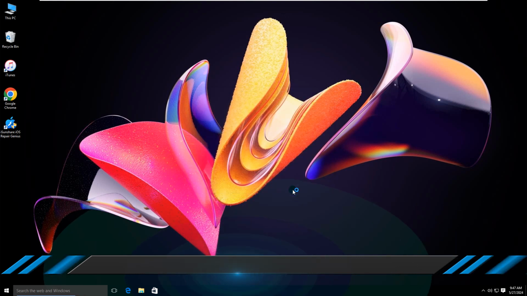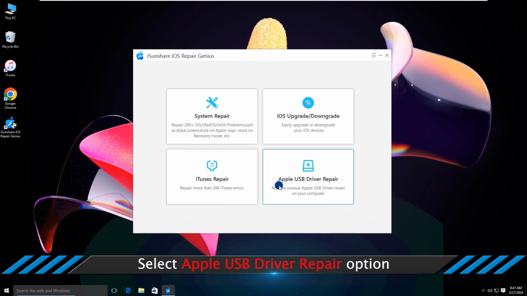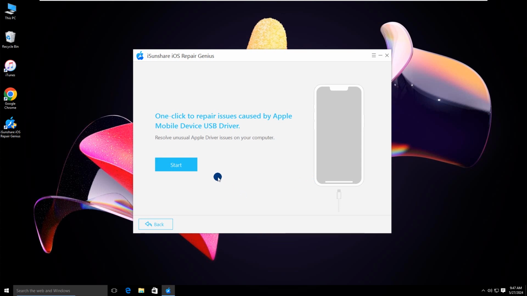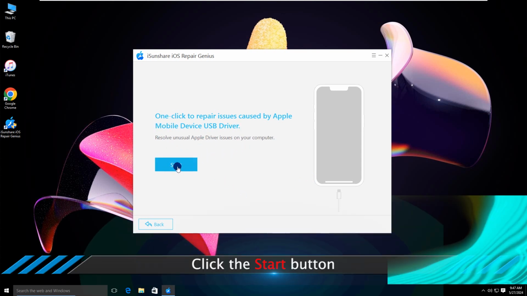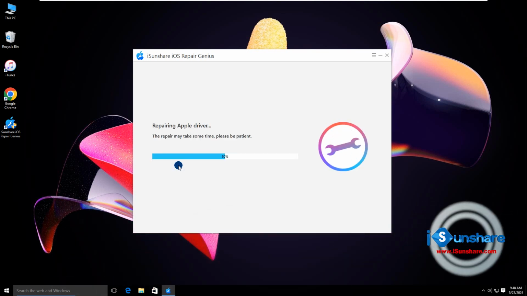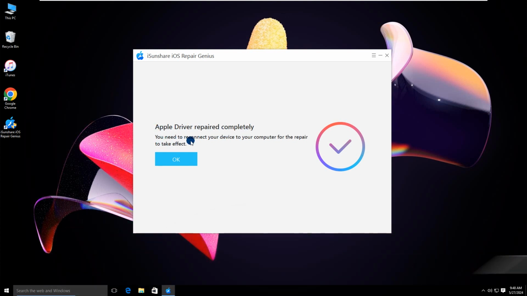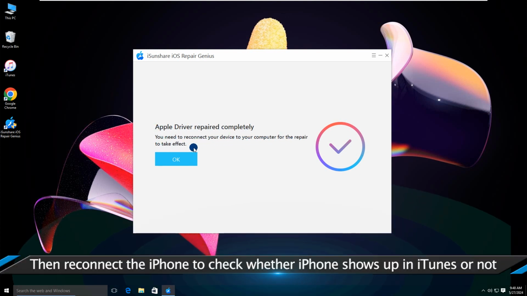Open the software and choose Apple USB driver repair option. Click the Start button and soon the driver is repaired successfully. You can reconnect the iOS device to have a try.